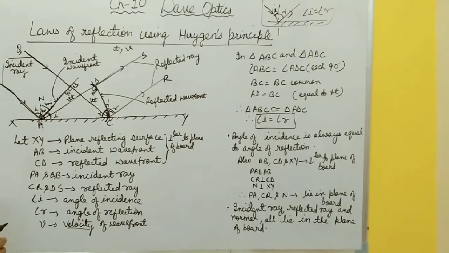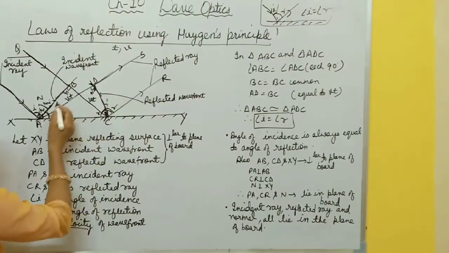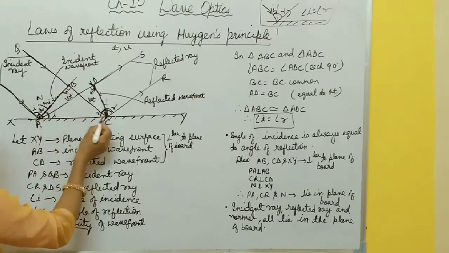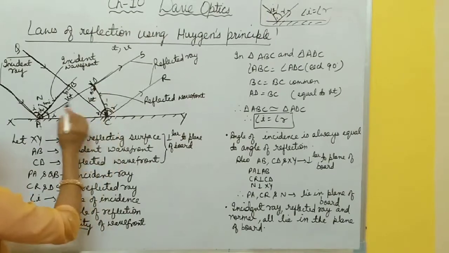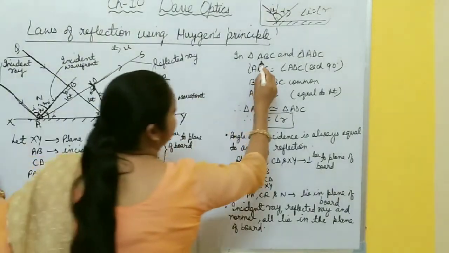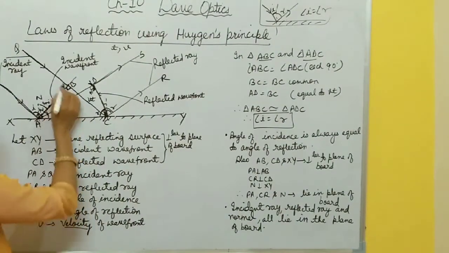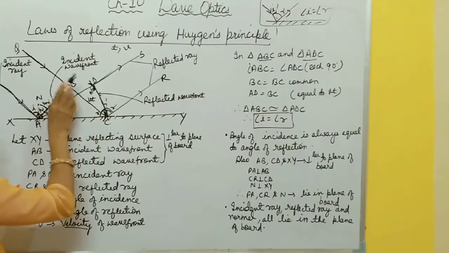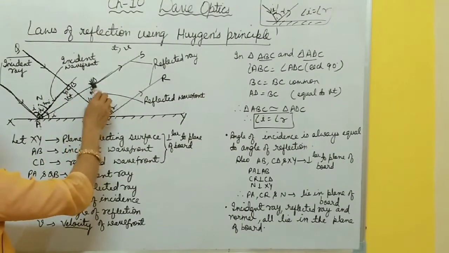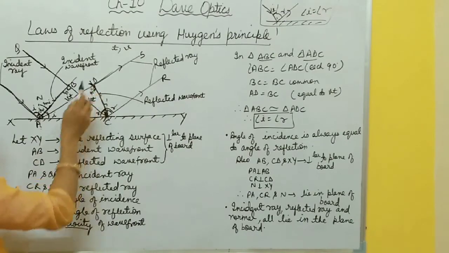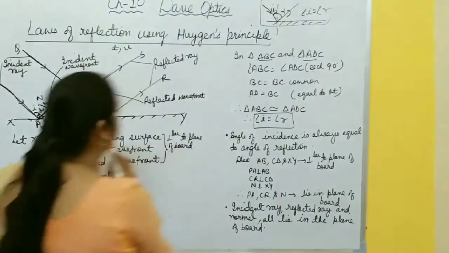Now you have to prove the laws of reflection. For that, you take these triangles: triangle ABC for the incident wavefront, and for the reflected wavefront, ADC. These two triangles, ABC and ADC. Now you know this angle is what? In ABC, this one is wavefront and this one is ray, so this angle is 90 degrees. Again, this one is wavefront and this one is ray, so this angle is 90 degrees. So angle B equals angle D, both equal to 90 degrees.